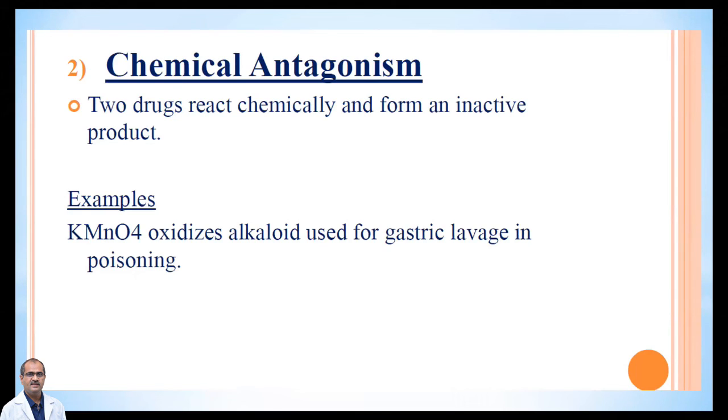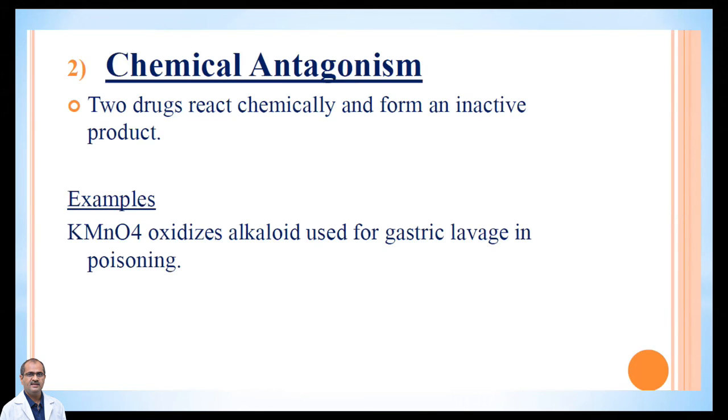An example of this category is KMnO4, or potassium permanganate, very commonly used as an antiseptic, and as a disinfectant if the dose is more. Its activity is used for gastric lavage in poisoning. KMnO4 oxidizes the alkaloids, forming an inactive product.